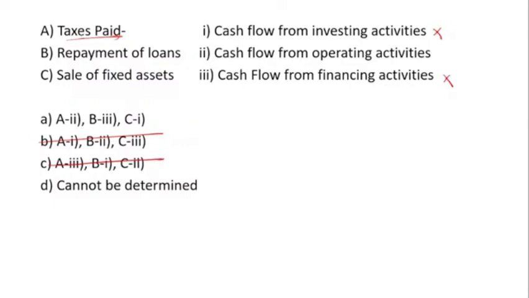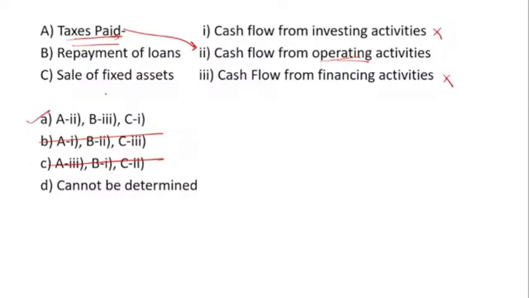So option number 3, that is tax payment, is an operating activity, because paying the tax is part of the operation. That means when the company pays the tax, it is an operation of the company. It's not an investment, it's not a finance. Clear? So here A is matched with the second, that is cash flow from operating activities. You will easily get the answer, that is option number A.